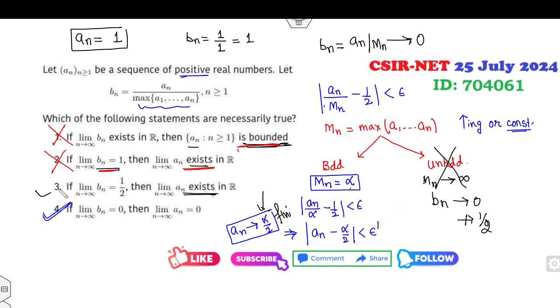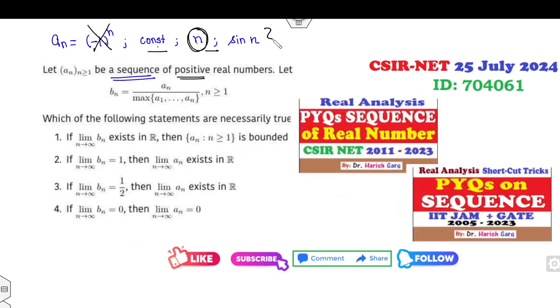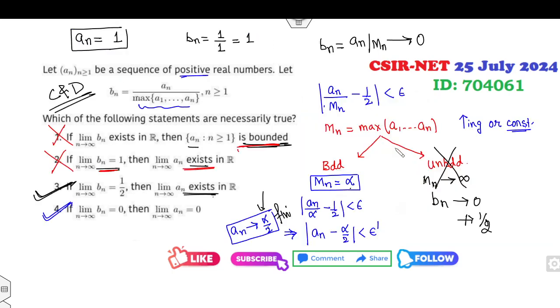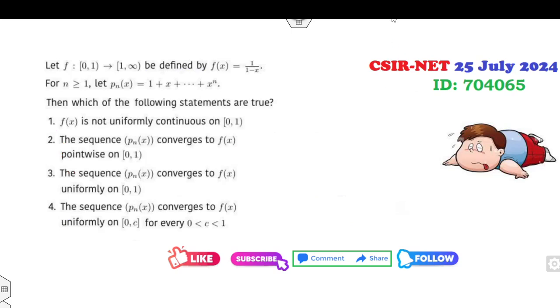Hence the limit of An will be finite. So the right answer is C and D. For more detail about that, you must always start from these cases and watch my P-Y question series. Okay, look at this another one.